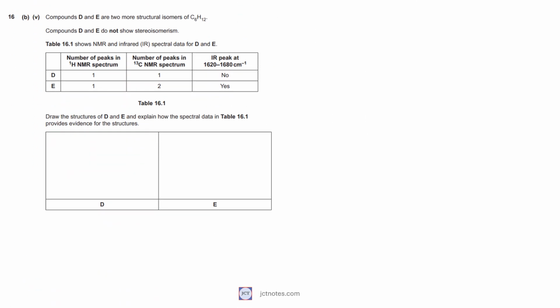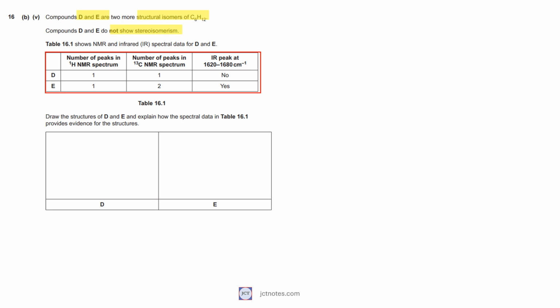In the fifth question of question 16, part B, we have compounds D and E, that are 2 more structural isomers of C6H12. Compounds D and E do not show stereoisomerism. We are provided with NMR and infrared, IR, spectral data for D and E. We are asked to draw the structures of D and E and explain how the spectral data in the table provides evidence for the structures.